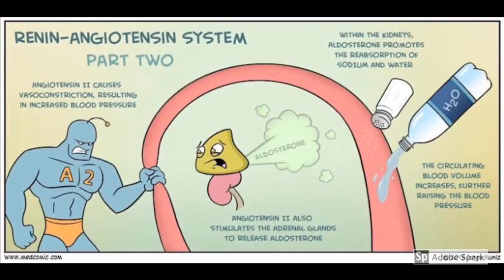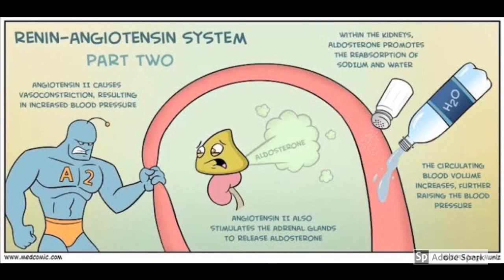Now this picture shows the actions of angiotensin 2. Angiotensin 2 causes vasoconstriction. See, angiotensin 2 is constricting the vessel, right? This vasoconstriction results in increased blood pressure. Vasoconstriction always increases the blood pressure. It also makes the adrenal glands secrete aldosterone. So angiotensin 2 also stimulates the adrenal gland to release aldosterone. See, these adrenal glands are releasing aldosterone.